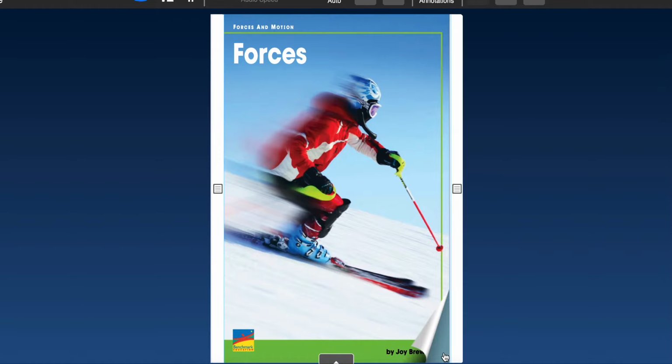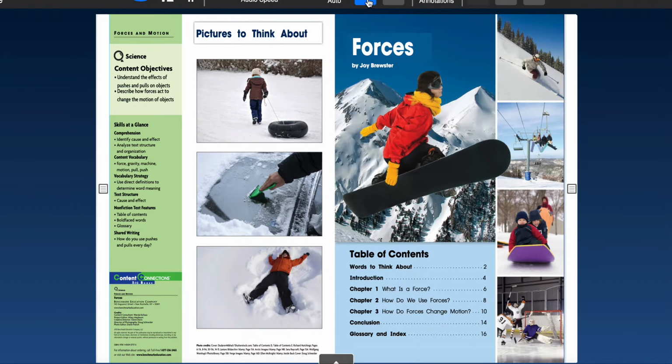Let's read a book. Follow along as I read. Forces and motion. Forces. Forces by Joy Brewster.